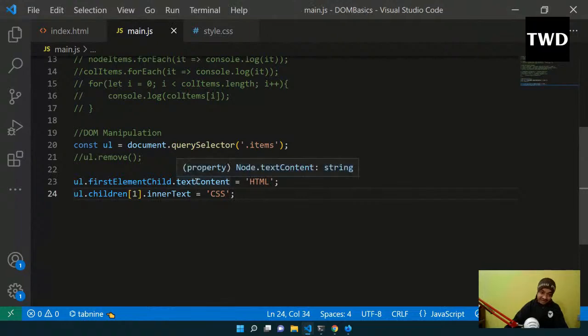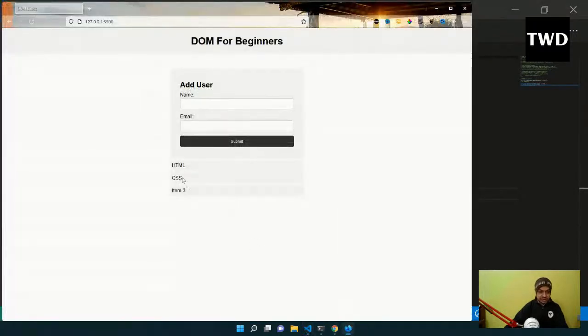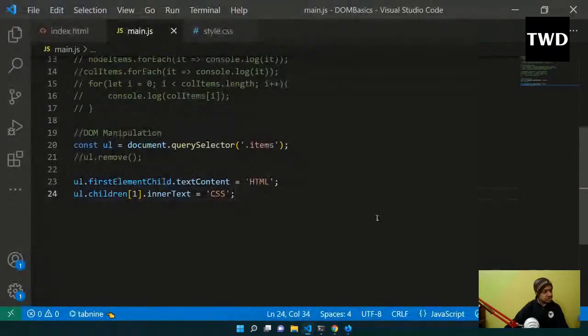So inner text is like text content. I can also change the text with it. So they're interchangeable, inner text and text content. Okay, so that is there, and this is changed to CSS. Now I'll change the third one. Third one I will change to JavaScript, of course.